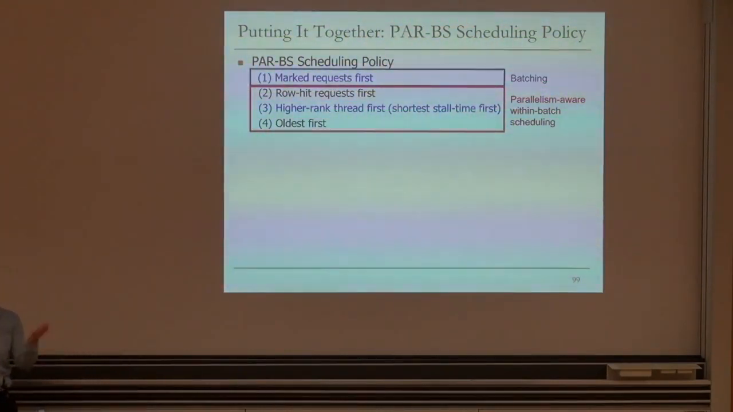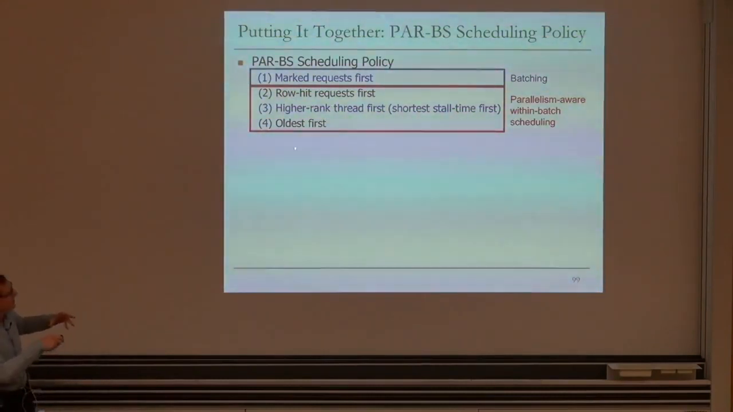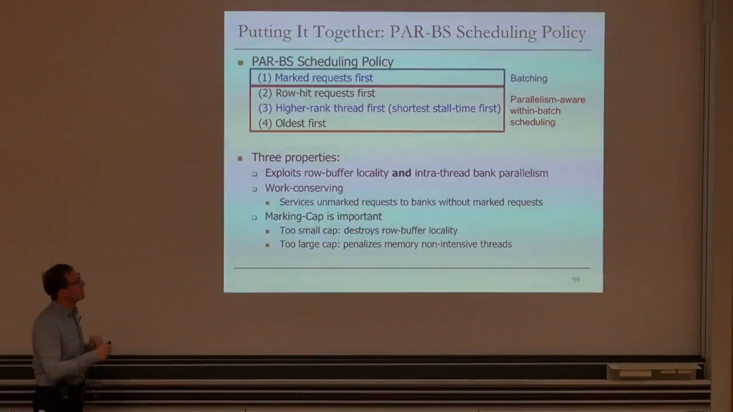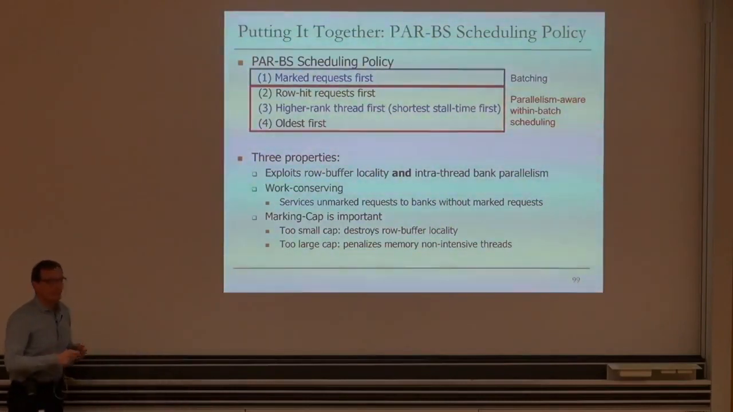But parallelism and locality go against each other because there's also row buffer locality, which is important in scheduling. And empirically, we found out that this policy works better than the other ordering, where higher ranked thread first is the higher ordering requirement compared to row hit first. So there are 3 properties of this. It exploits both row buffer locality and intra-thread bank parallelism with rules 2 and 3. Maybe not the best of both, so there's room for improvement.